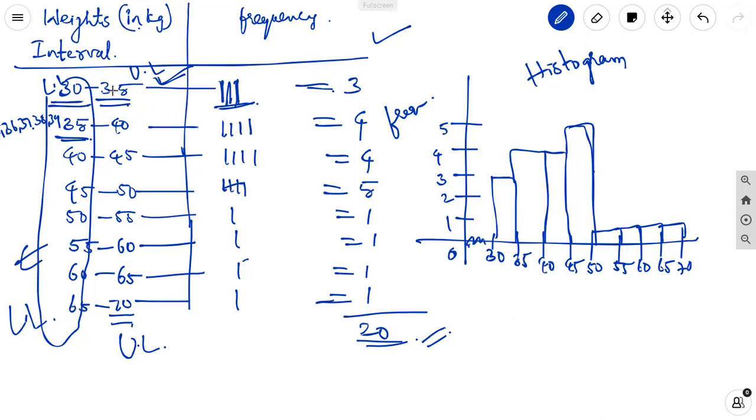In grouped data, it can be divided into intervals of the same size or width. Each interval has a lower limit and an upper limit, and the upper limit value is not included in the interval. In that way we can construct the table, and from the table we can draw the bar graph. If in the bar graph there is no gap between the bars, then such a bar graph is called a histogram.